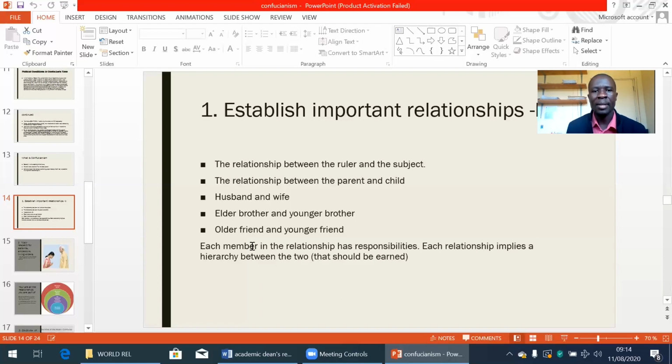So the superior or the greater one in the relationship has the responsibility to ensure that they earn the respect, the honor, the dignity from the lesser person, so to speak, in that particular relationship.